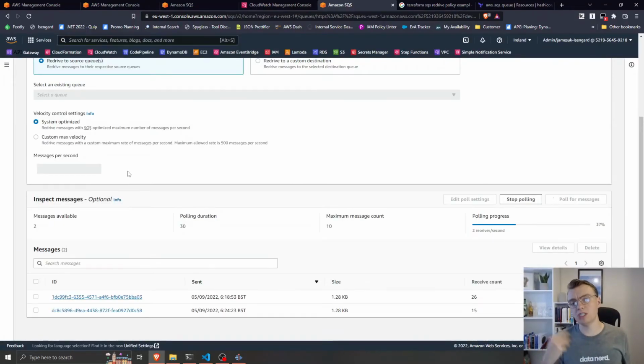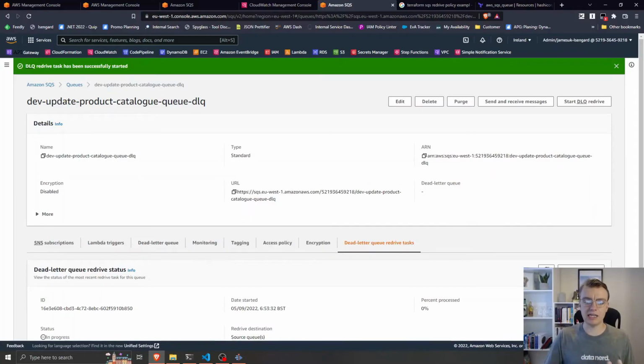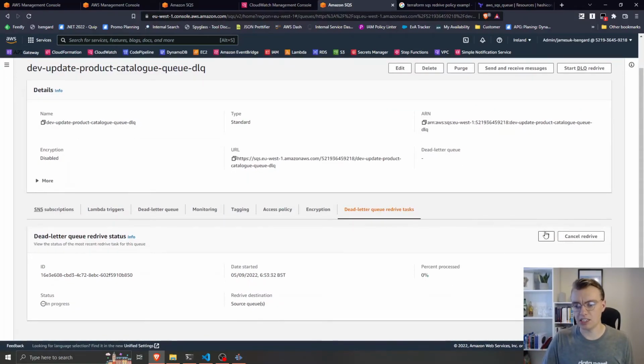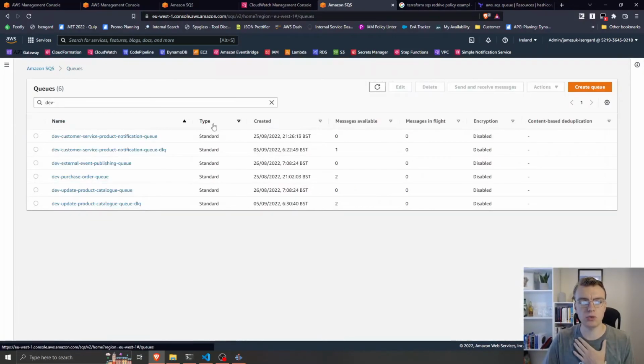Now this is really useful because if I'd deployed a new version of, say, my Lambda function, and that Lambda function had a bug, and all my messages got rerouted to my dead letter queue, I could then go off and fix the bug and then come in here and really quickly kick off a DLQ redrive. So if I click that now, you see it's actually started to process, and it's really quickly processed those 2 messages back into my queue. If we come back to the list of queues now, you see I've got 2 messages in flight in my actual queue now. Awesome. So that is for messages that are using that direct SQS to dead letter queue integration.